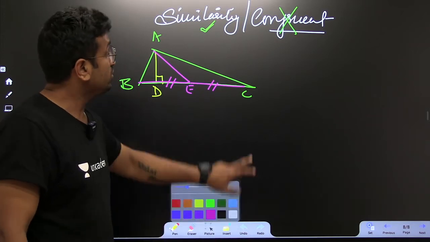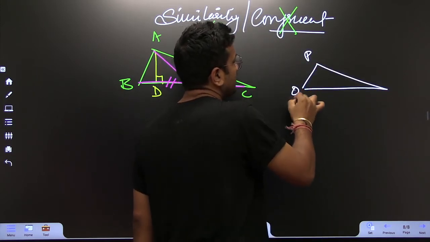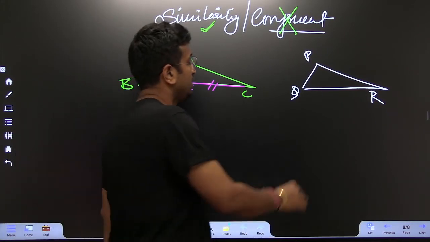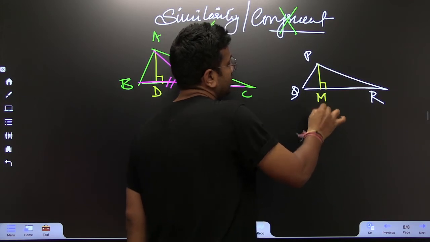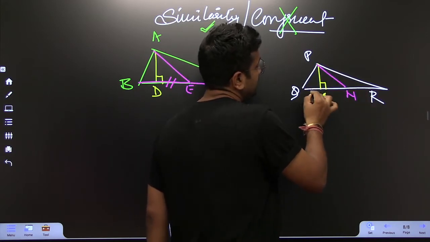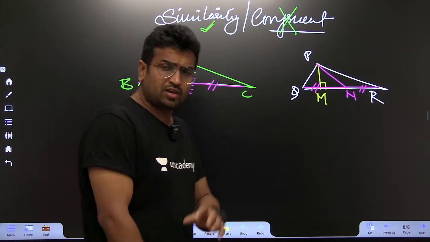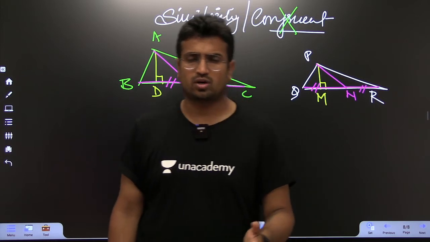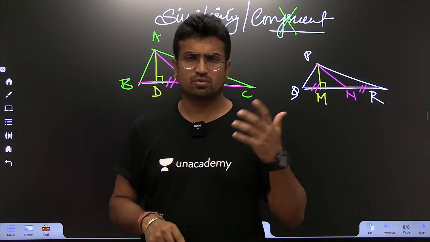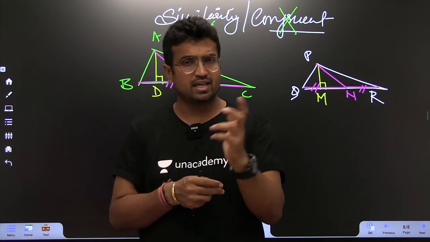That's fine. When you use the word similarity, here we can have a very similar triangle PQR. Listen to this. Let us suppose once again this is also an altitude, M. So PM is an altitude, and then PN is a median such that QN and NR are absolutely equal. Whatever we have read in our school days or probably in our college days as well, to justify that the 2 figures are similar, what did we used to do? We used to use SSS, SAS, those kind of rules.